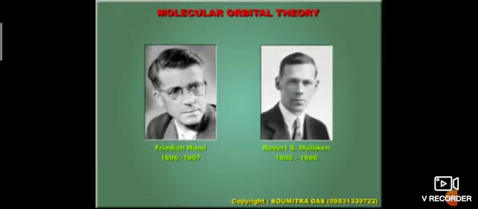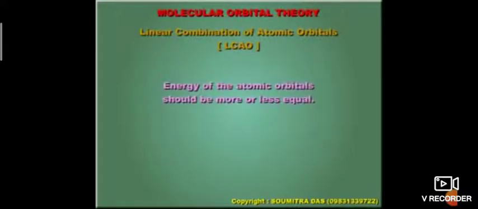An atomic orbital is a solution of the Schrödinger wave function. The wave function is psi, where the probability of finding the electron in space is more. So H psi is equal to E psi. A molecular orbital is the linear combination of atomic orbitals where the energy and symmetry are the same. So atomic orbitals should have comparable energy, and the symmetry should be the same.